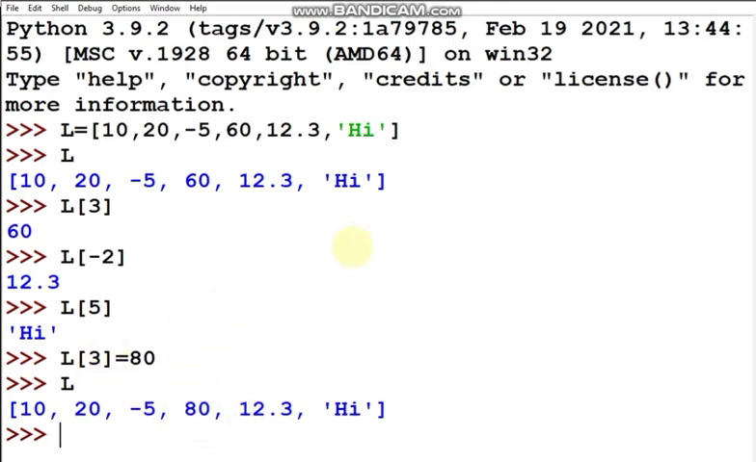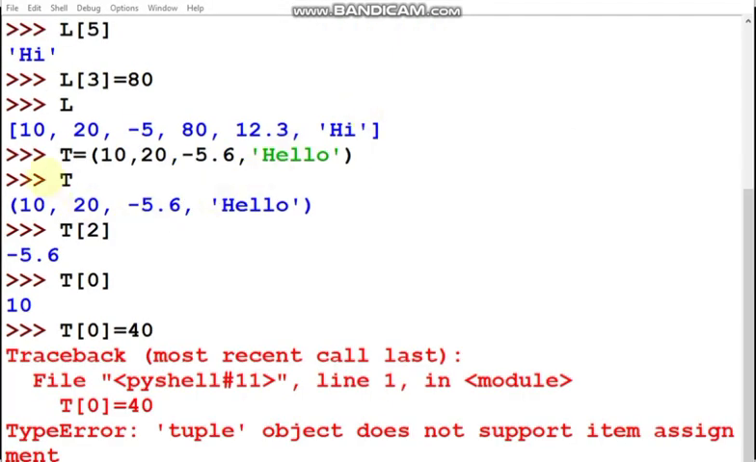But if this is a tuple, then let's see for a tuple. I have just declared a tuple T. Since I have written comma separated values inside parentheses, this is a tuple. The name T or L will not denote whether it's a tuple or a list. The parentheses or the square brackets denote that. Here there are 4 elements, so 0, 1, 2, 3. At T2 -5.6 is there, at T0 10 is there.